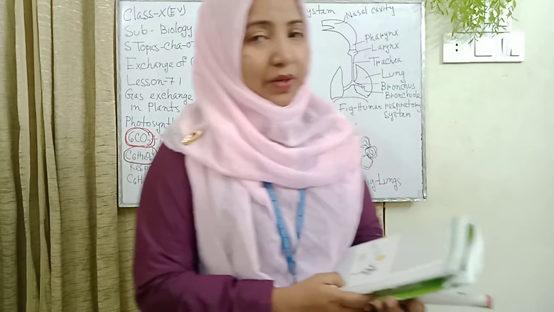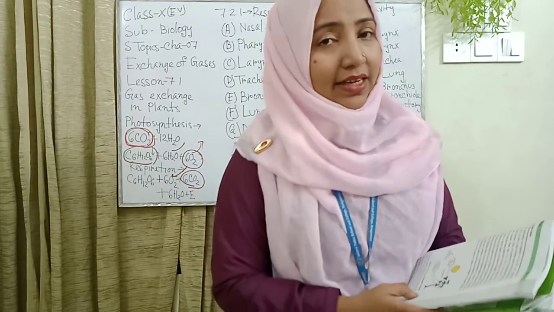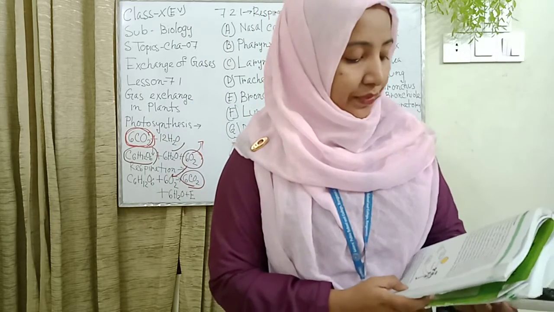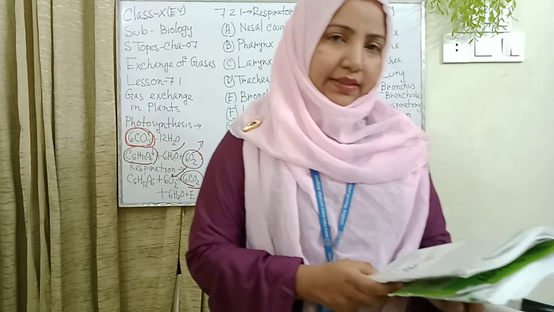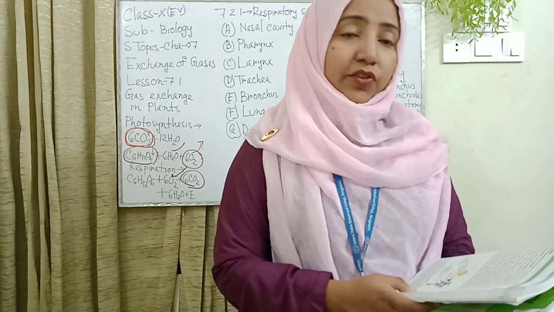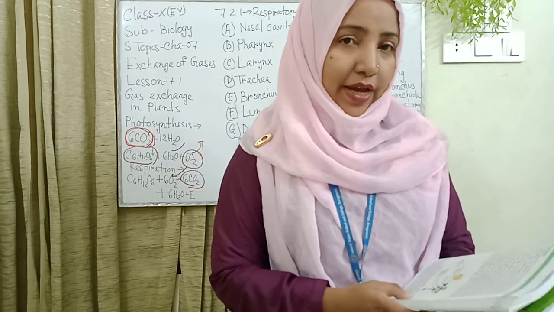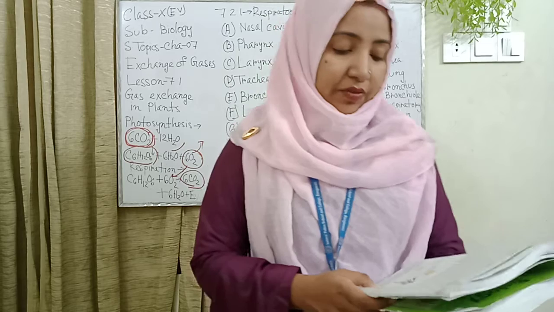We also explained in chapter 4 and chapter 5 what lenticels and stomata are. Lenticels are on the bark of the mature stem.